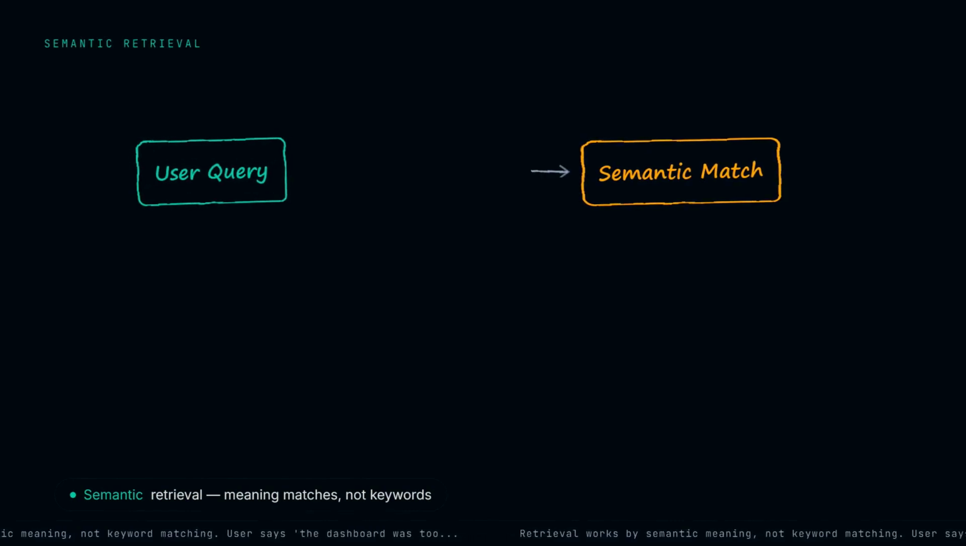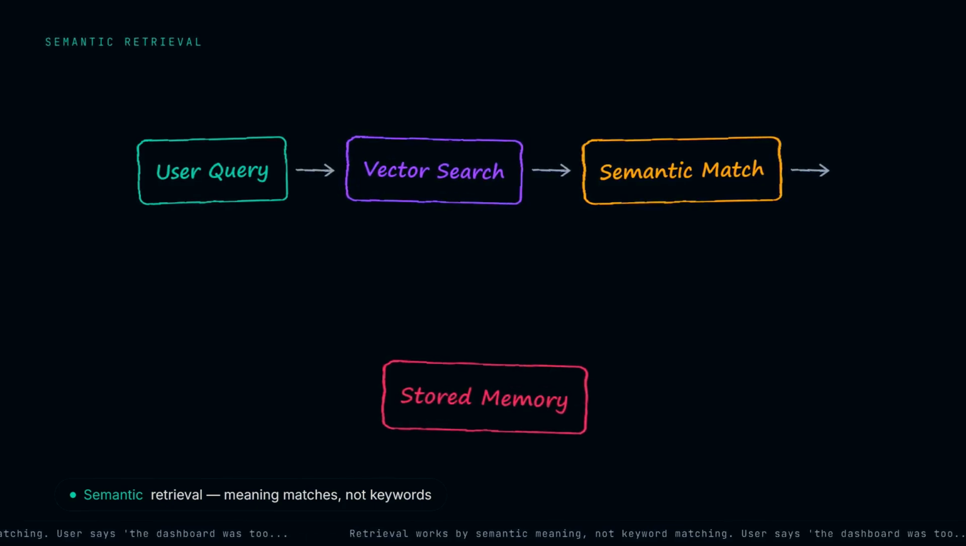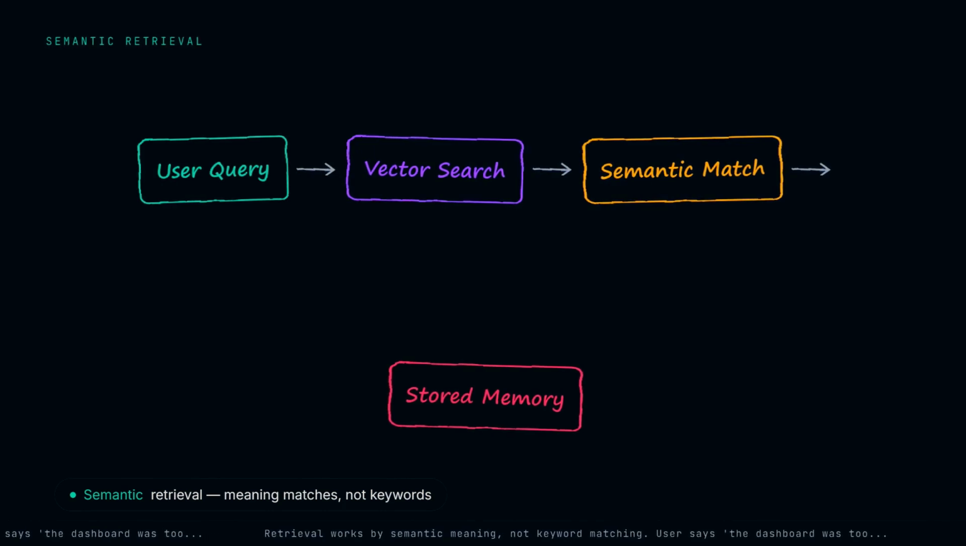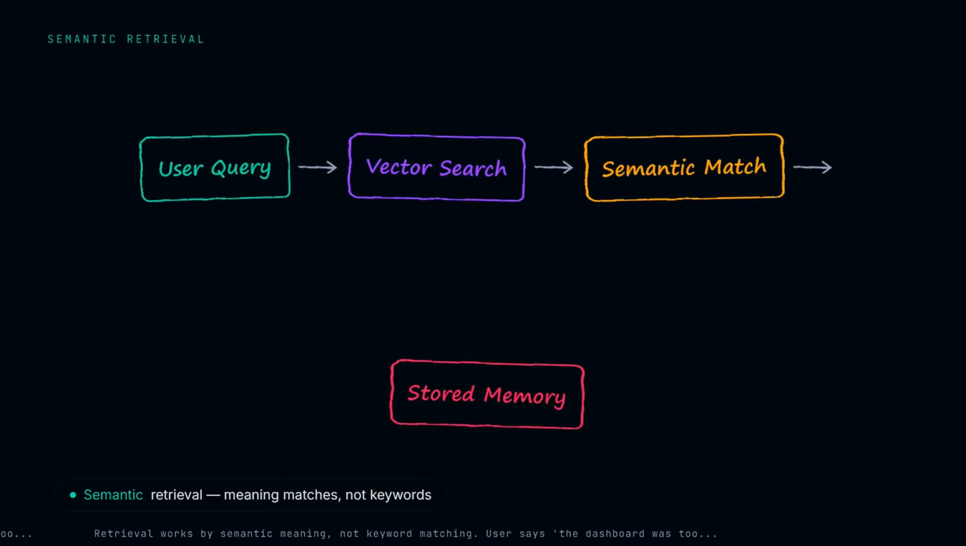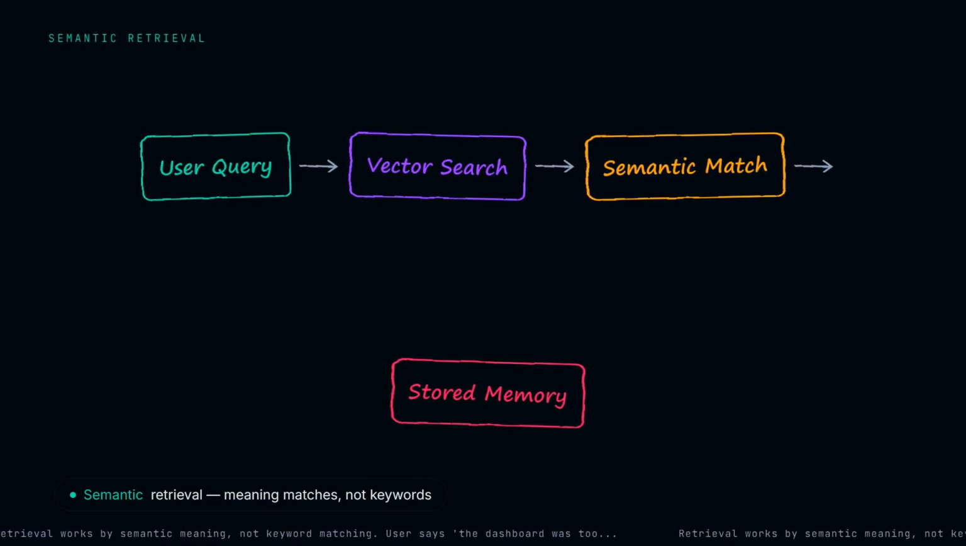User says the dashboard was too bright. Mem0 searches the vector space and surfaces a stored memory: user prefers dark mode. No exact words matched. The vectors were simply close in meaning. That's the difference between a search engine and a memory system.